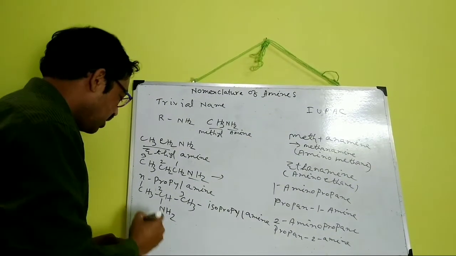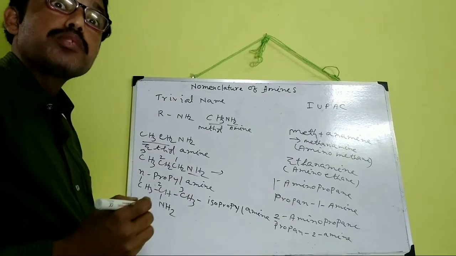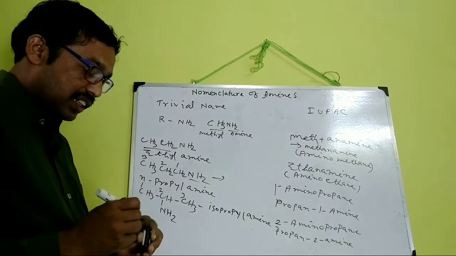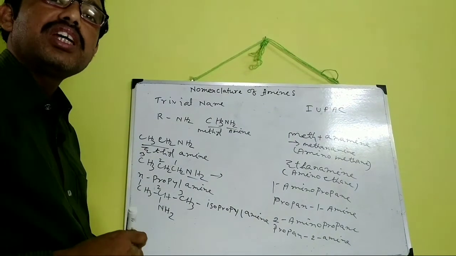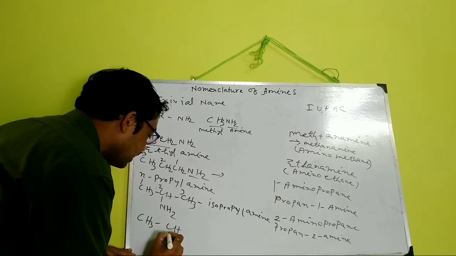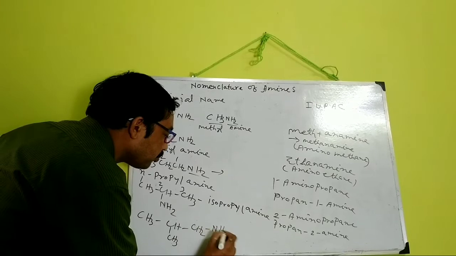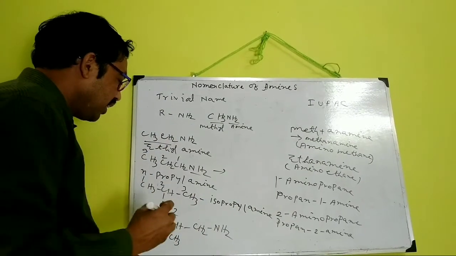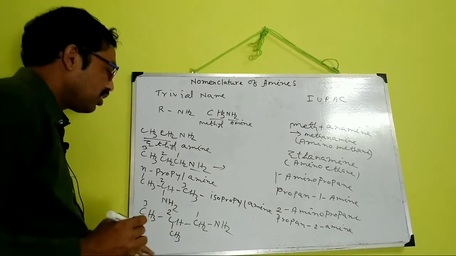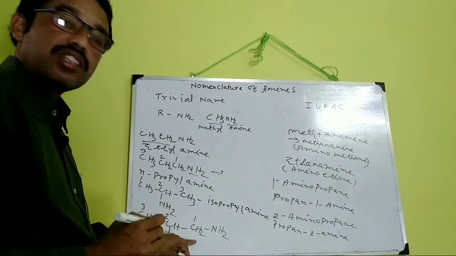In this way, if there is a substituent group, that is a branch on the carbon chain, then at first the name of the branch is written. As for example, CH3CH(CH3)CH2NH2. At first numbering should be done, taking NH2 on the lower side.